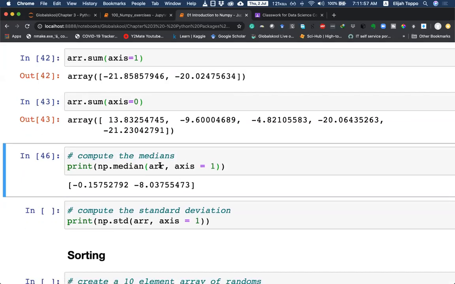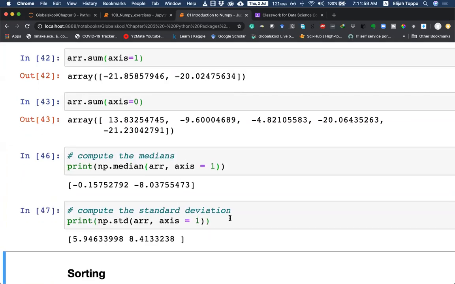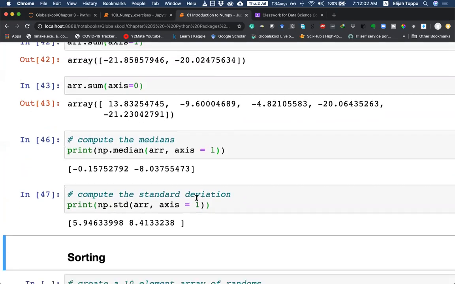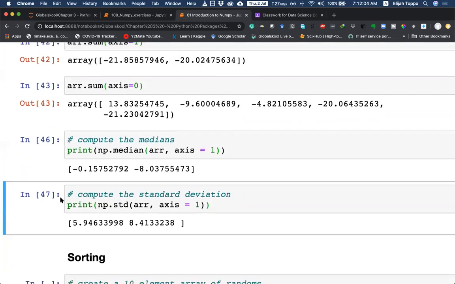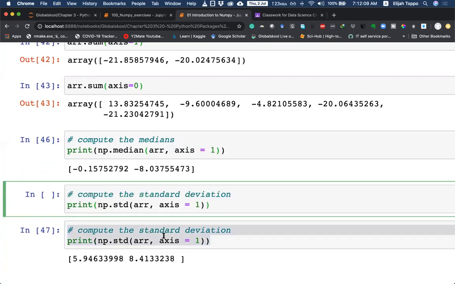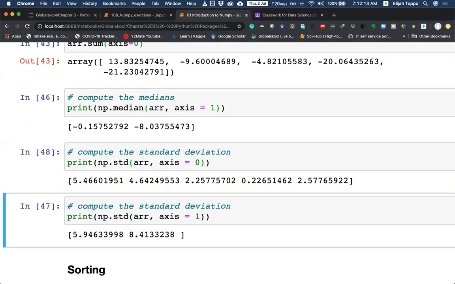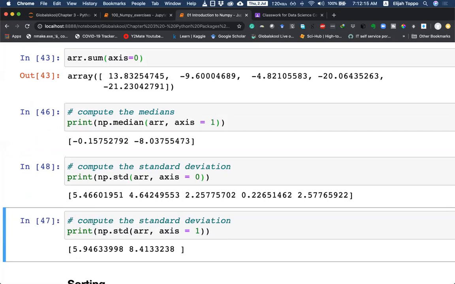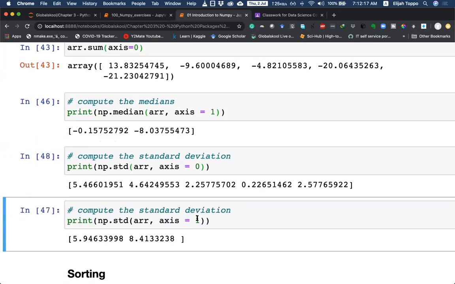Besides median, we can also evaluate standard deviation for axis 1 and then for axis 0 as well. Let me have an example of that. Do you know what standard deviation is? Maybe in short, I can explain. Standard deviation is basically how far my values vary from the mean, or what is the expanse from the mean. And a measure of that is the standard deviation.